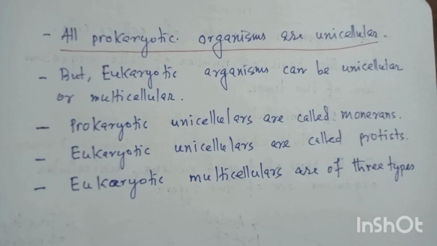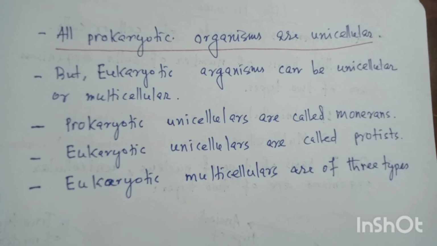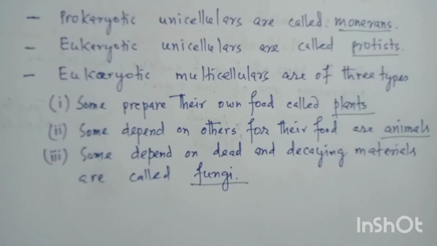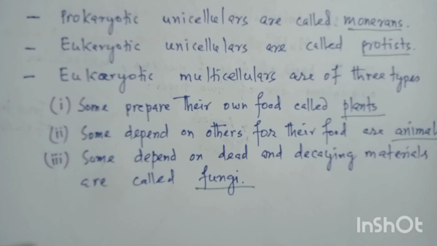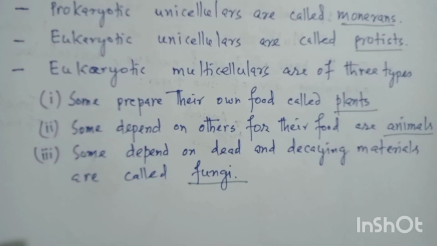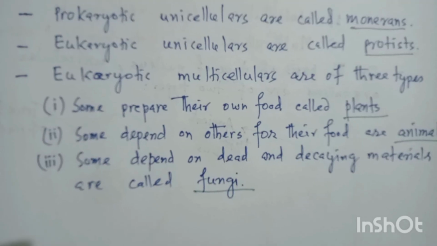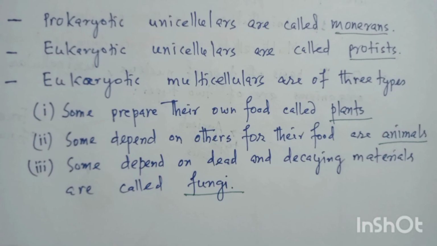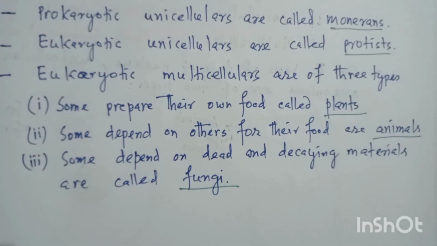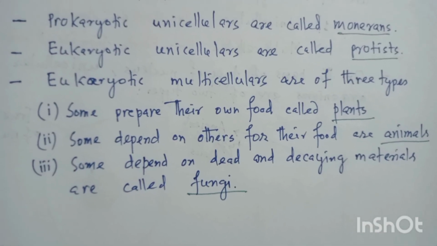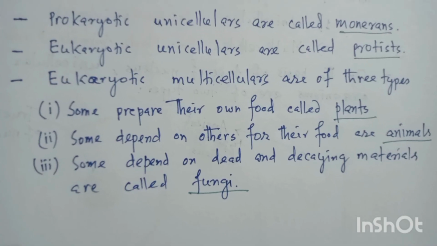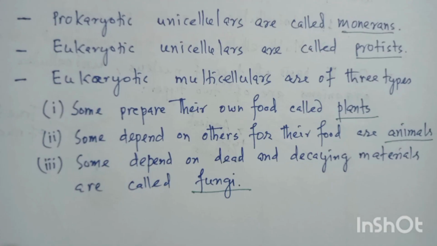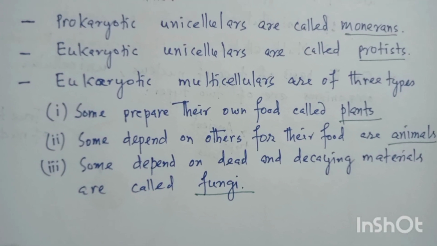Again, eukaryotic multicellular organisms are of three types. Let us explain them. So, eukaryotic multicellulars: some prepare their own food, called plants. Some depend on others for their food completely and are called animals. Some depend on dead and decaying materials and are called fungi. So we can clearly see five types of organisms are there.